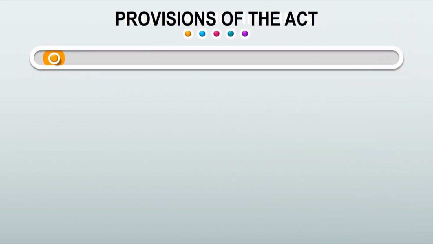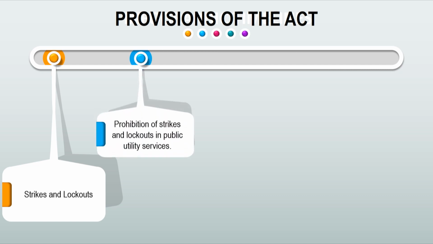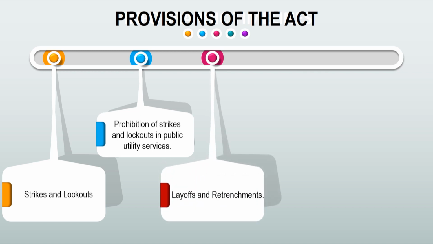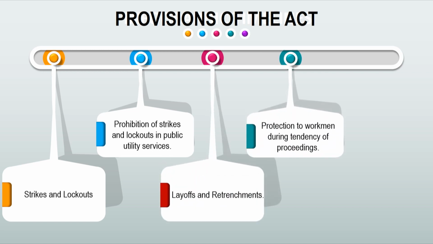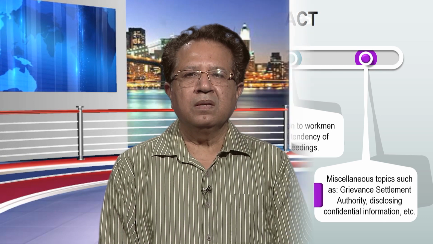Now, let us talk of the different provisions of the Act. The Act also defines various areas like strikes and lockouts, prohibition of strikes and lockouts in public utility services, layoff and retrenchments, then protection to the workman during pendency of proceedings, and miscellaneous topics such as grievance settlement authority, disclosing confidential information, etc. So, this is all about this Act.